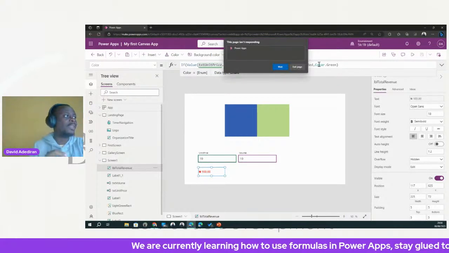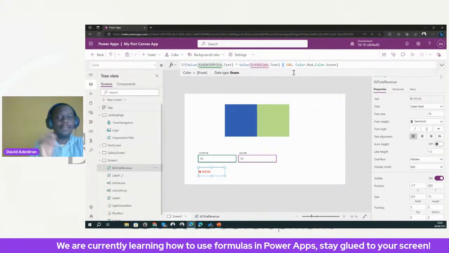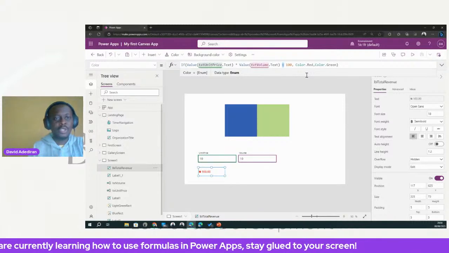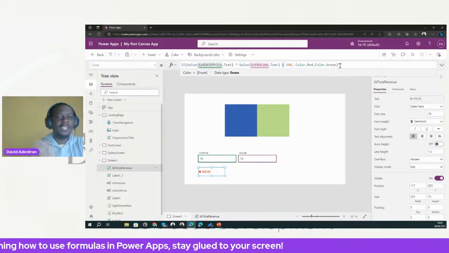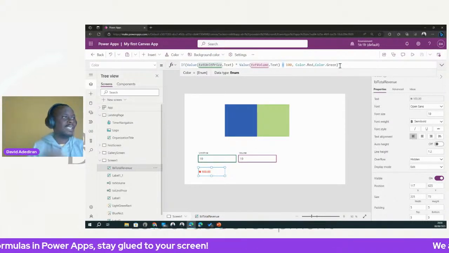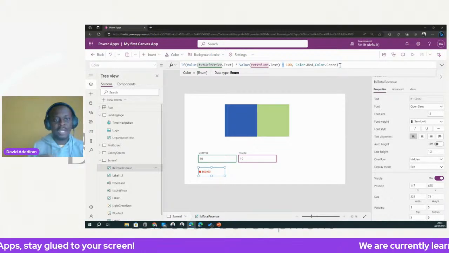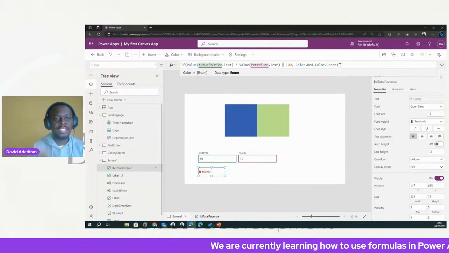So that's just the basic thing about conditions. I think we'll stop here for now. If you have any questions, again, you can drop them in the chat or in the WhatsApp group chat. So thank you very much.